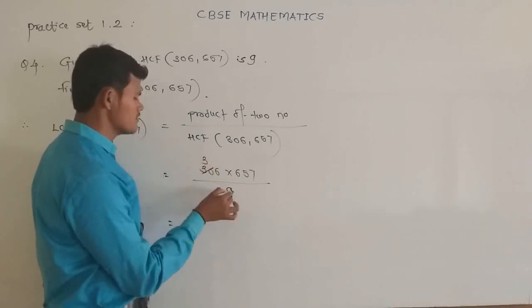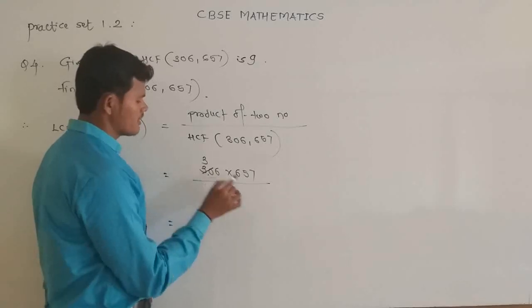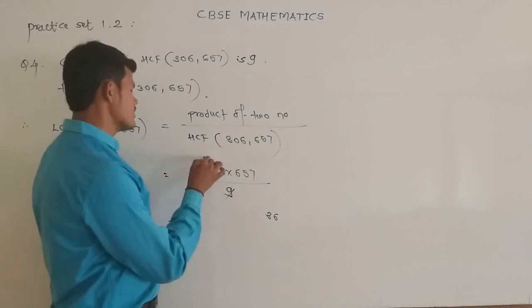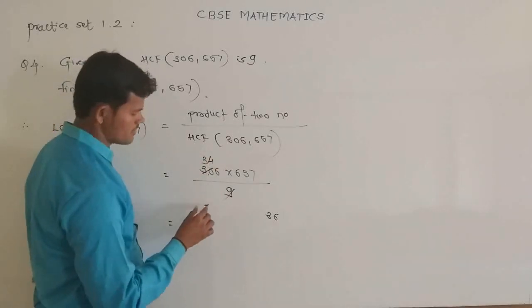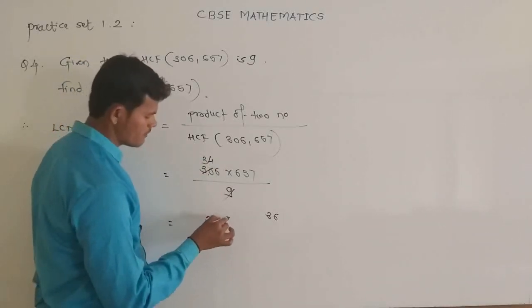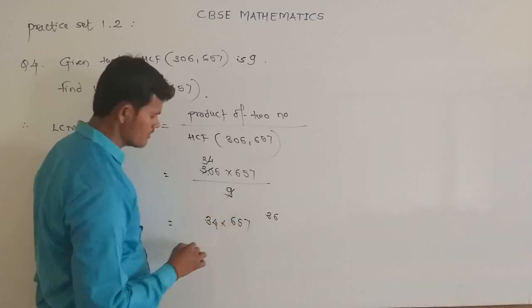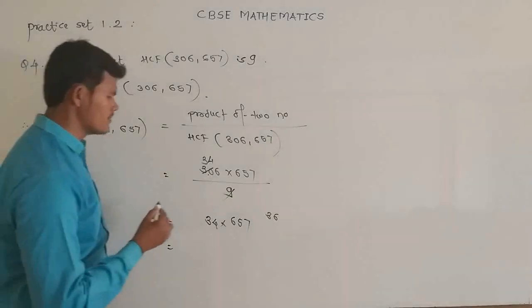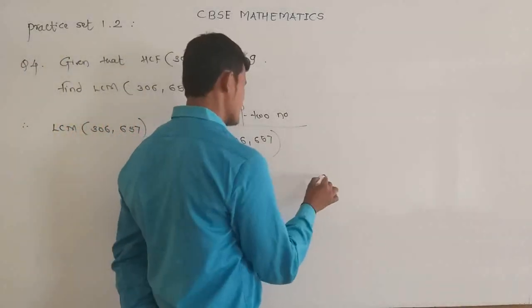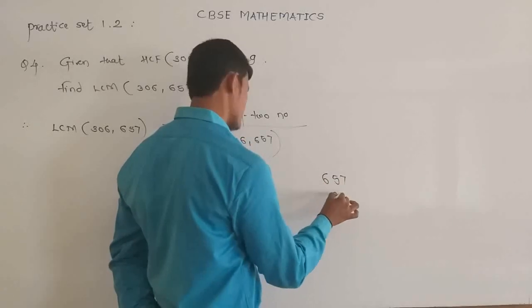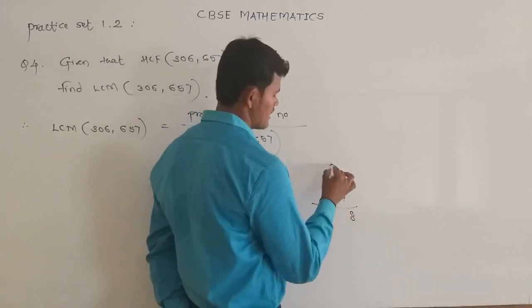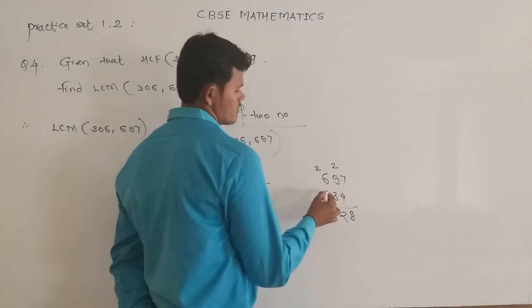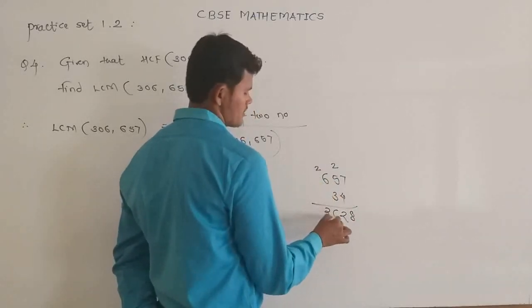9 threes are 27. Remainder is 3. Next digit is 6. So 9 fours are 36. So multiply 34 by 657 and we get the LCM of 306 and 657. So the multiplication is 657 multiplied by 34. 4 sevens are 28, carry 2, 5 fours are 20 plus 2 is 22, carry 2, 6 fours are 24 plus 2 is 26.